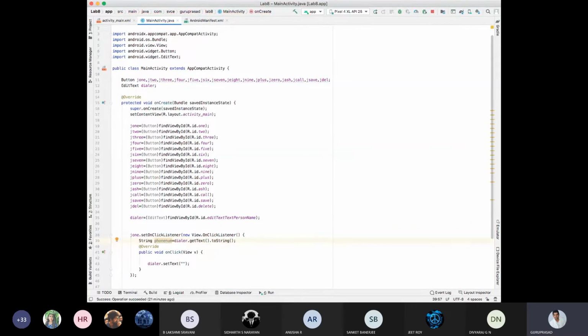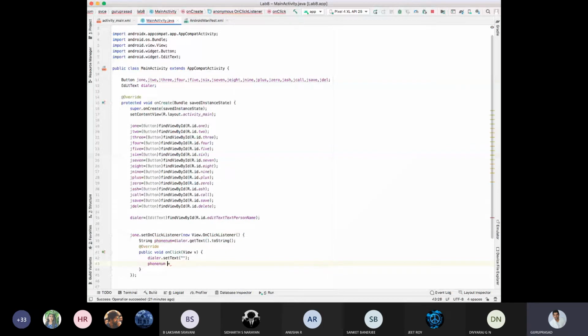Then phone number. Upon clicking 1, the phone number should be plus equal to 1 semicolon.